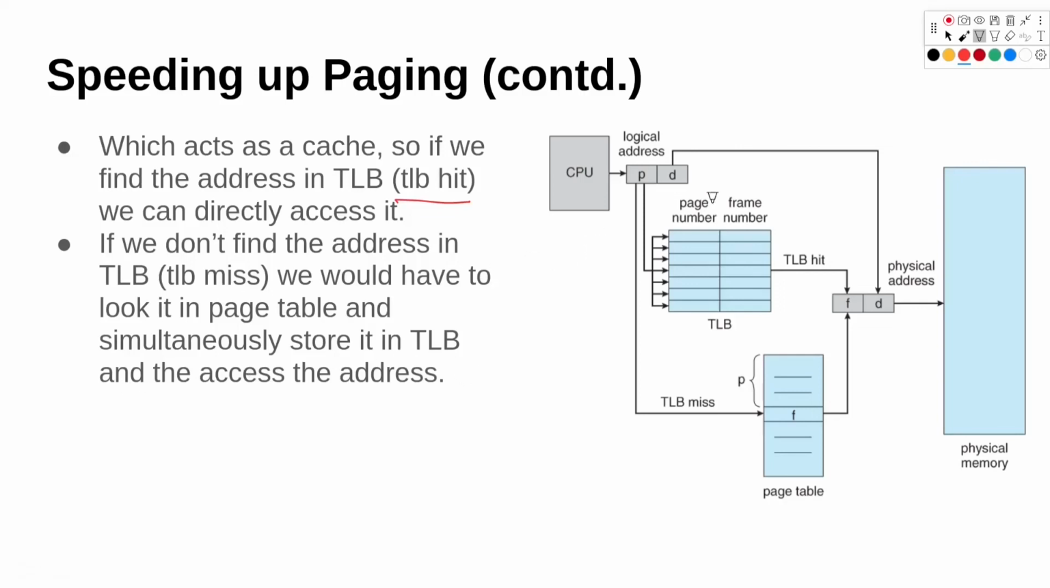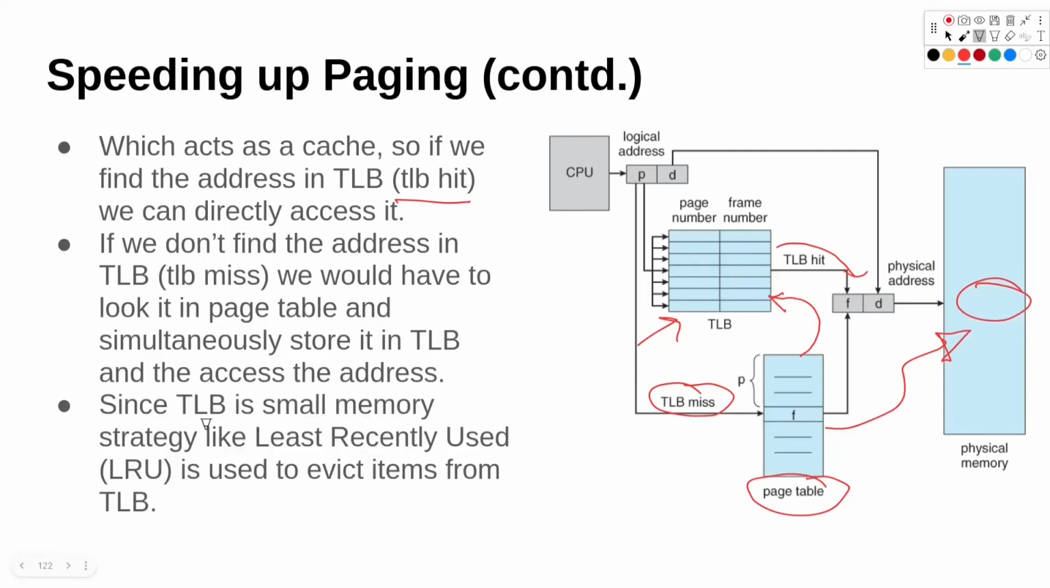What that means is, first we check the TLB. If we have the required information, we simply go here and access the memory that we want. If we do not get that data in the TLB, we have a TLB miss, we access the page table, and then we store that entry inside the TLB, and simultaneously we also access that memory in the physical memory. So that is how the TLB works.